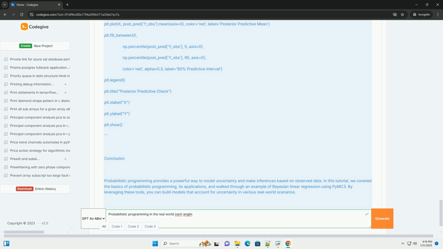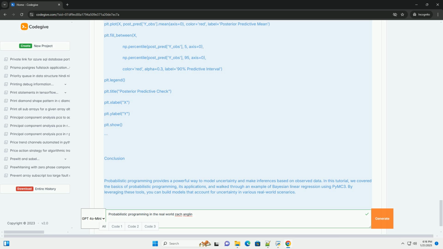Real-world applications. Machine learning: probabilistic models are used to make predictions based on uncertain data. Natural language processing: topic models and language models often employ probabilistic methods. Robotics: used for sensor fusion and decision-making under uncertainty. Finance: risk assessment and modeling of market behaviors.